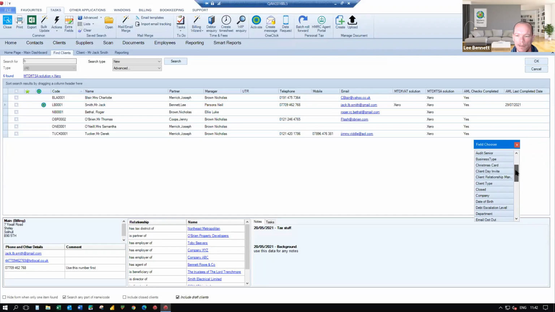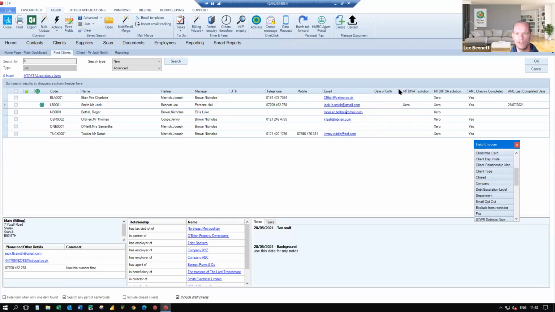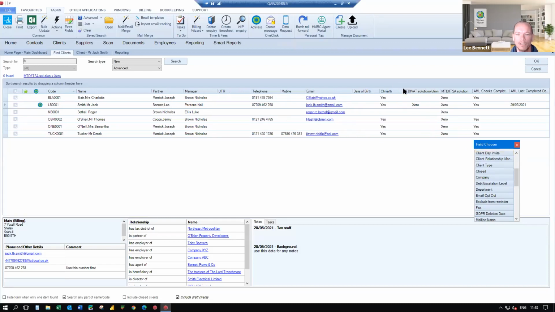So it really does depend on, I guess, what role you have within the practice or what level of personal tax user you are as to what information you need to know. Not a great one, there's no values there. But you can simply drag and drop the information directly onto the screen, because that enables you to see relevant information around your client without having to go too deep into the system itself. Obviously, you don't need to go into the client record and then go and have a look at the extras tab.